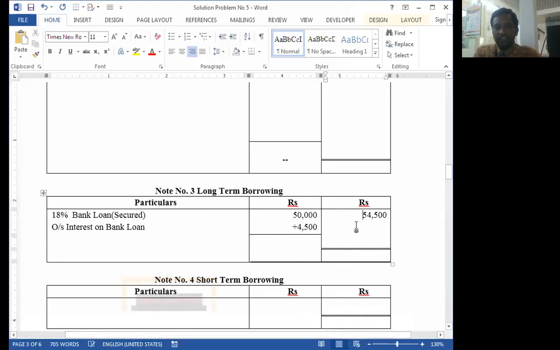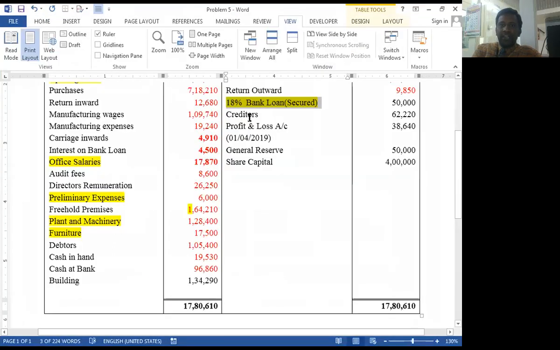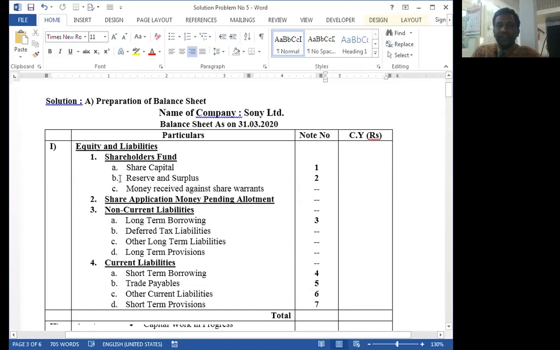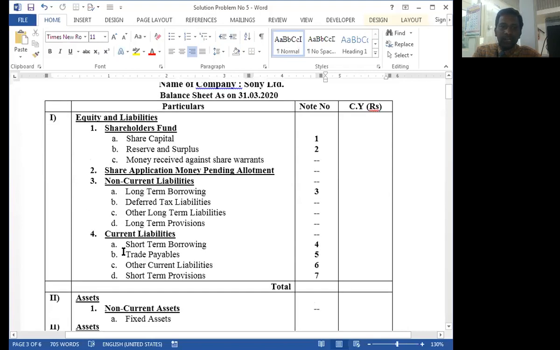54,500. This is the adjustment. Okay. So next item is creditor. Again, creditor is the liabilities. That's why it falls under the liabilities side. So creditor is related to the current liabilities.